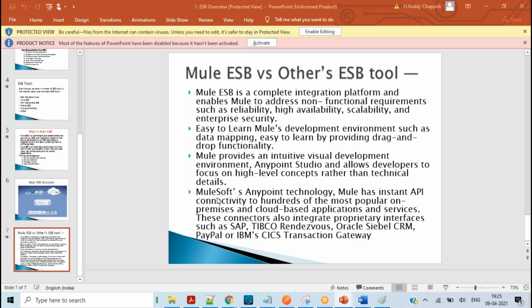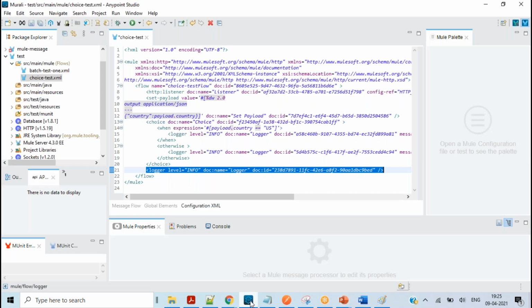If someone developed code in Oracle, JBoss or something else, you can still connect from MuleSoft, because pre-developed connectors are available and you can directly use them in your development. So it is very easy to understand and implement things using MuleSoft.